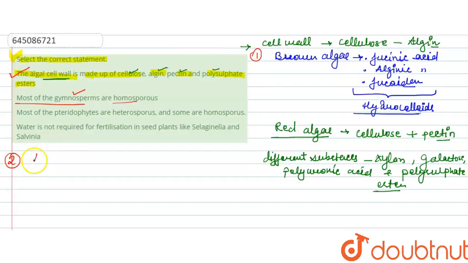seed bearing plants, and the gymnosperm bears 2 types of spores.